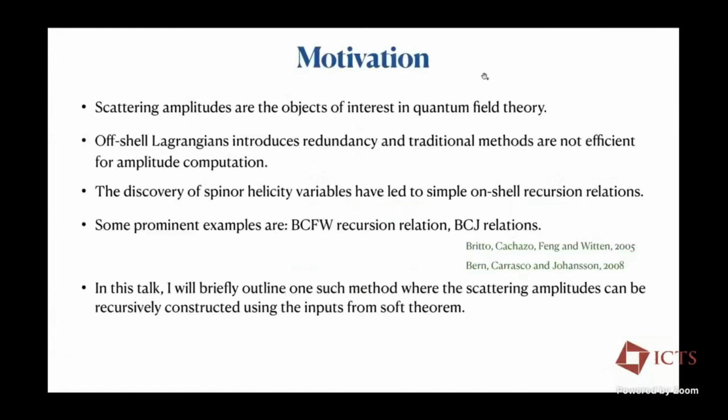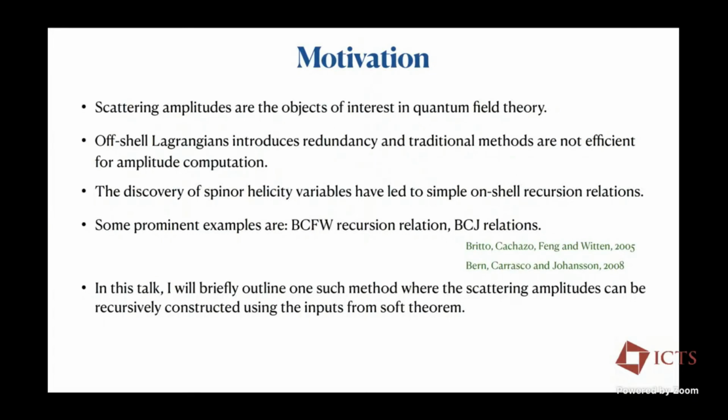Okay. First, before jumping into the work, I'll give a brief motivation. Although the conference is about scattering amplitudes, so I don't have to motivate why scattering amplitudes are interesting. But a brief motivation related to my work. Scattering amplitudes are objects of interest in quantum field theory. Off-shell Lagrangians introduce redundancy, and traditional methods are not very efficient in amplitude computation, which I think we have already seen in some of the talks.